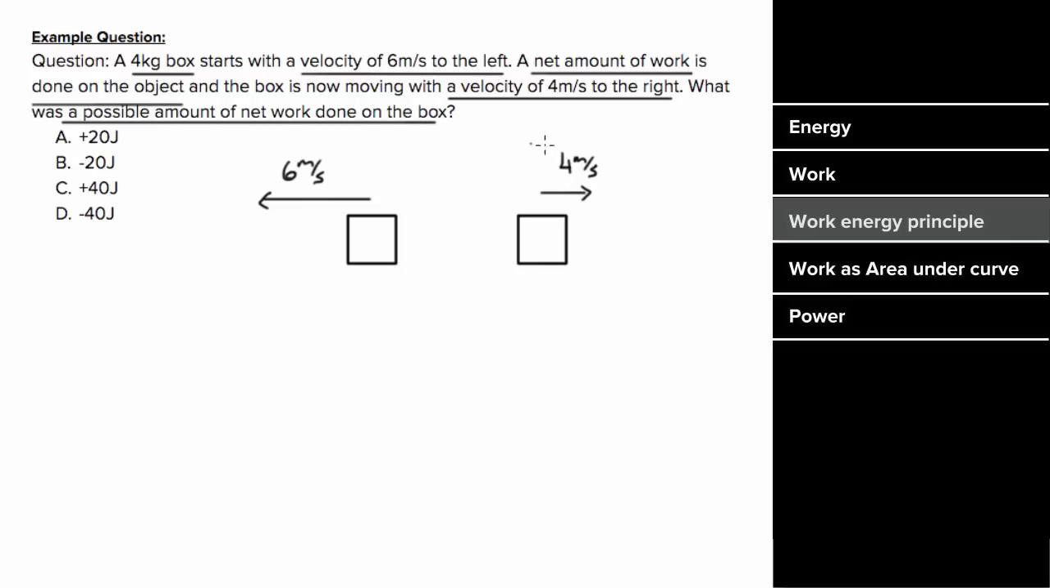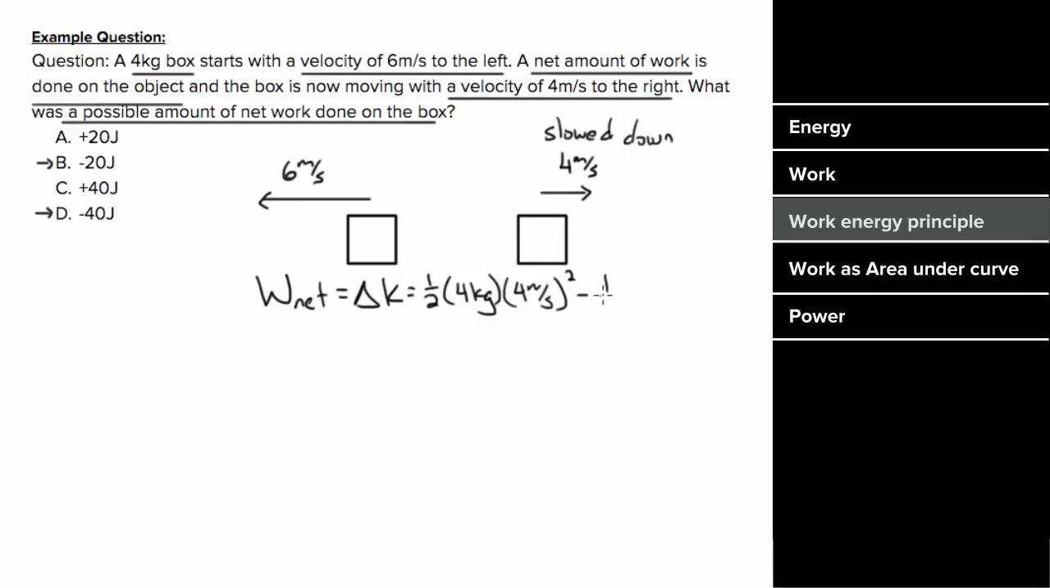Without even solving it, we can say since this object slowed down, energy was taken from it, so the amount of net work had to be negative, which means it's either B or D. To figure out which one exactly, we could use the work energy principle, which says that the net work done is equal to the change in kinetic energy. So if we take the final kinetic energy, which is 1/2 times 4 kilograms times the final speed squared, and we subtract the initial kinetic energy, 1/2 times 4 kilograms times the initial speed squared, 6 meters per second, we get negative 40 joules of net work.